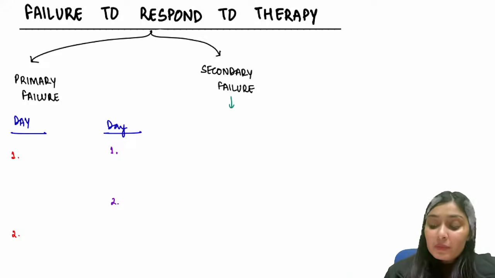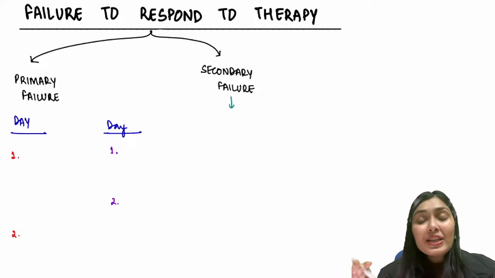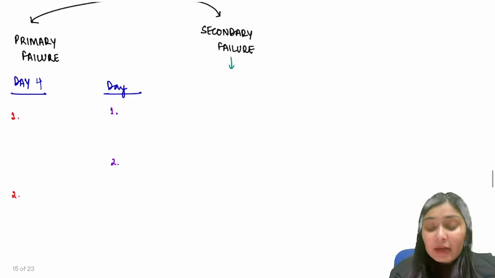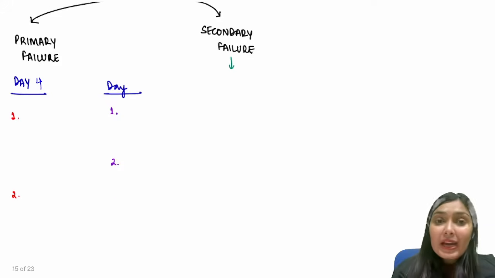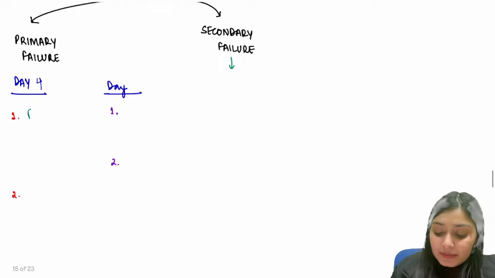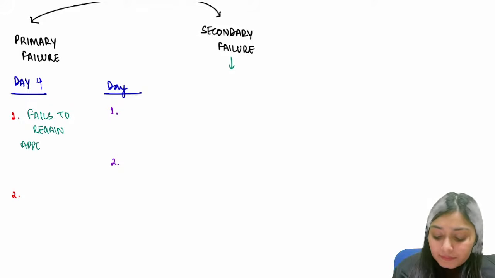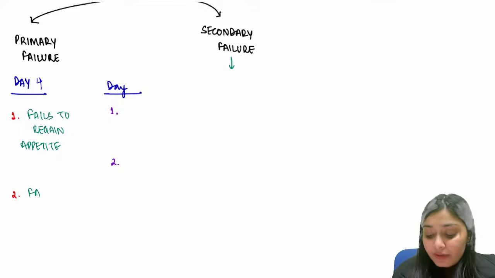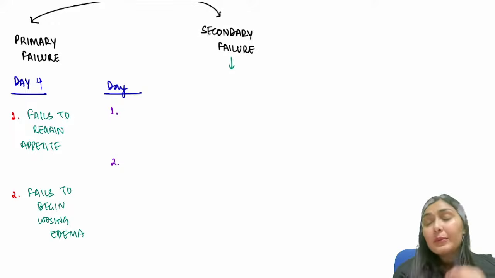How do you define primary failure? The basic concept is that in the initial phase, the child is not responding. So it is defined as that by day 4, if the child fails to regain the appetite, this is primary failure. And if the child fails to begin losing edema, this is primary failure.